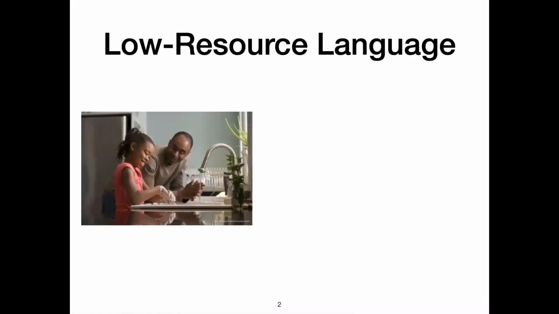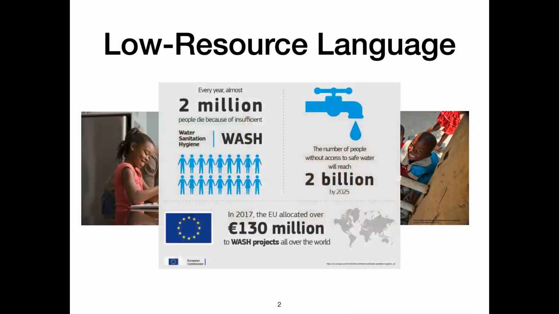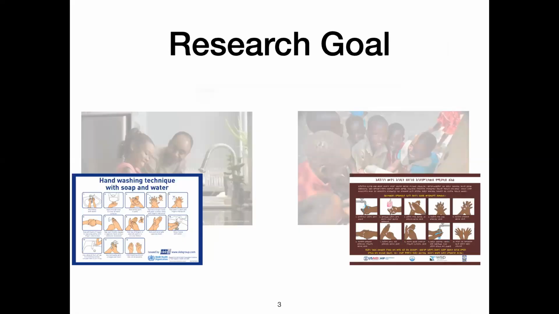As a motivation, let us talk about this picture where an American father is teaching her daughter to wash hands. And these other children in Africa are also learning about washing hands. What's so important about washing hands, you might ask? Well, 2 million people can be saved each year because of the simple hygiene practices. The number is much higher because of the pandemic last year. To close the gap between the girl on the left and the boys on the right, translation can help.